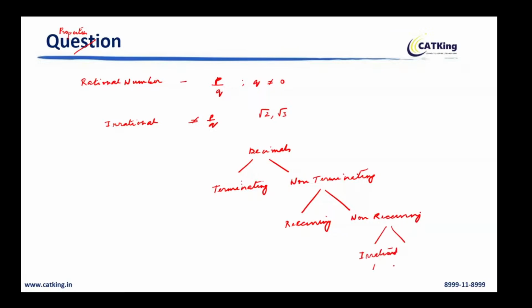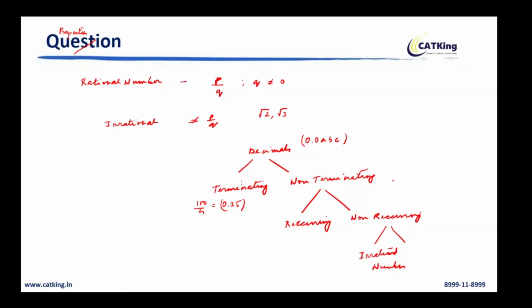Okay, now let me explain this theory what I've written. In a decimal number, you see 0.abc, all these are decimal numbers. Terminating matlab which will stop, like if you divide 100 by 4, it is 0.25, that is the end. It won't be extended, right? It is completely divisible. Non-terminating matlab those who will not stop.